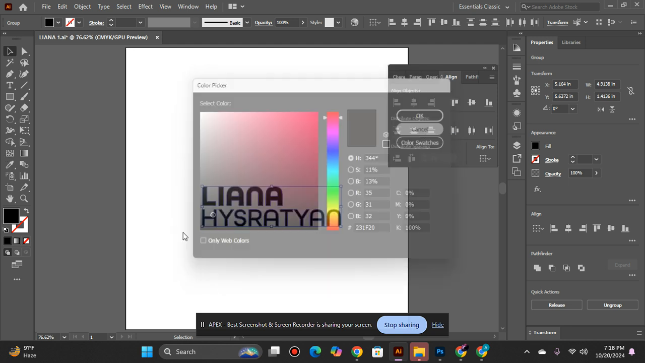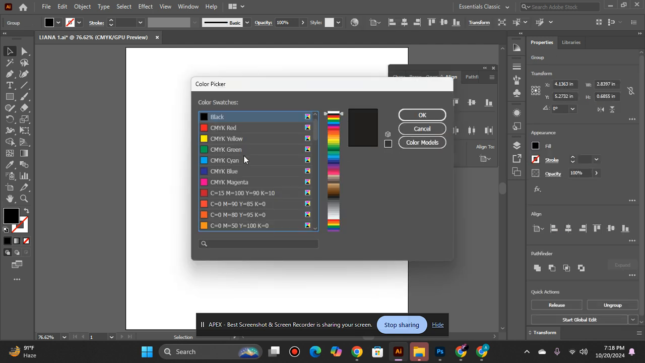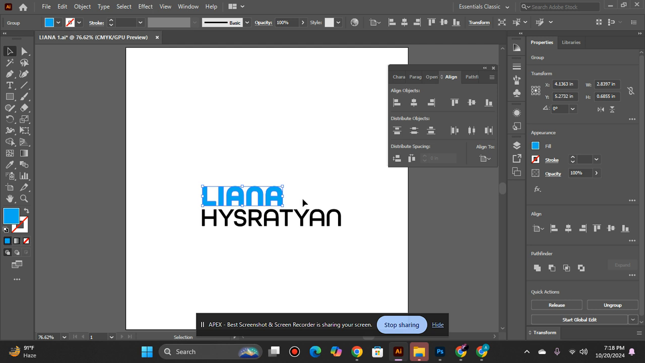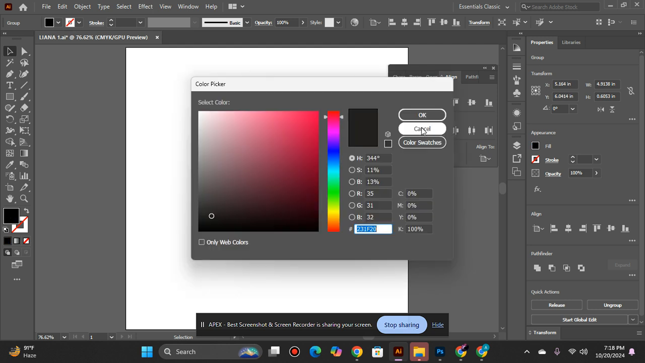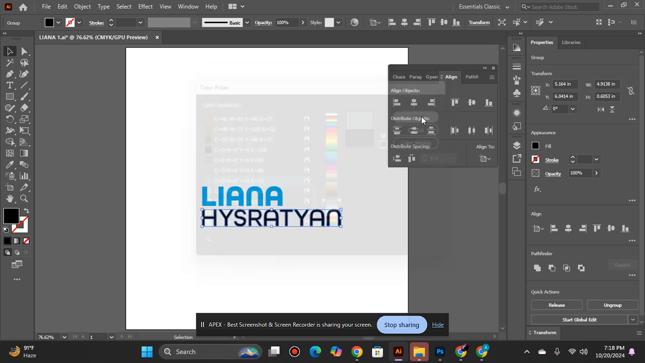So what we are going to do, I'm going to choose the color of this CMYK cyan, and basically it's an architect logo, so it needs to be very minimal and simple. I'm going to choose this gray. It looks so decent and very good.